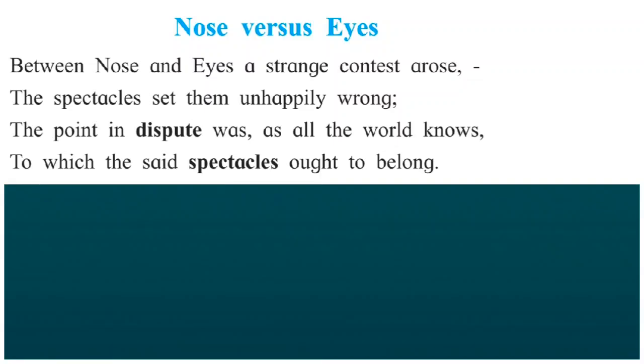In this video, you are going to learn figures of speech of the poem Nose versus Eyes written by William Cowper. This is a satirical poem on the judiciary system. It highlights the lack of common sense in the judgment. There was a fight between nose and eyes, and the spectacle was the main reason of their dispute.